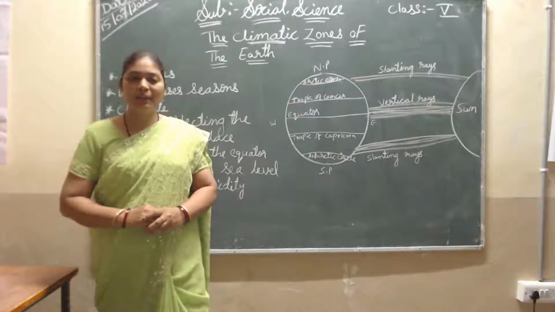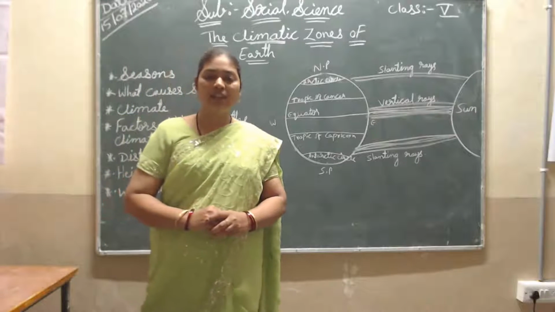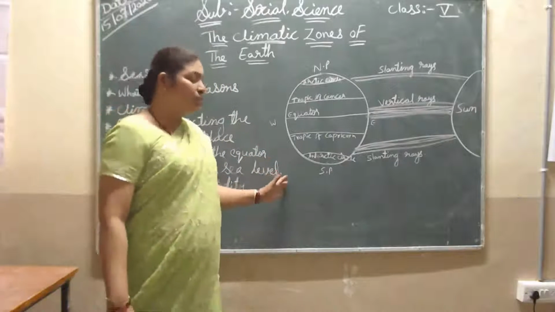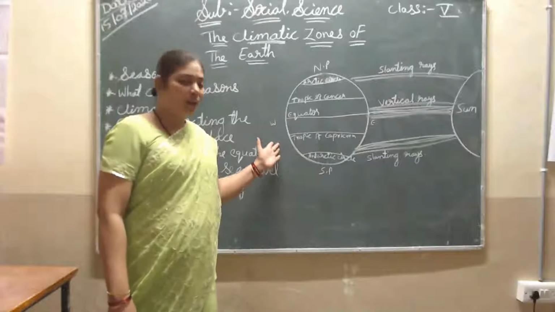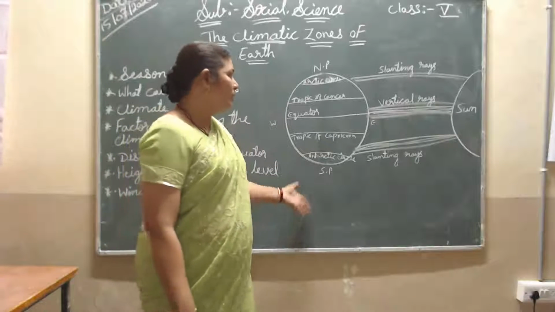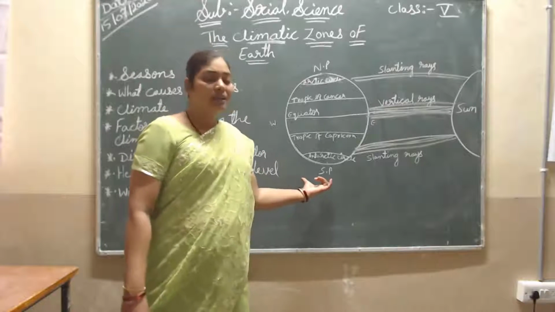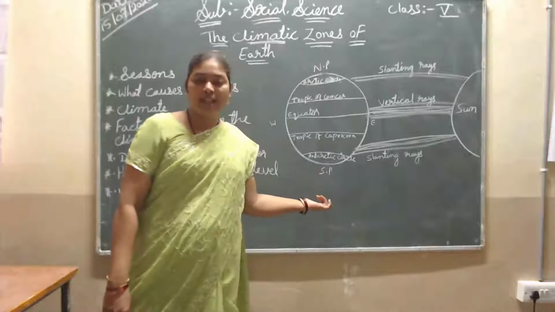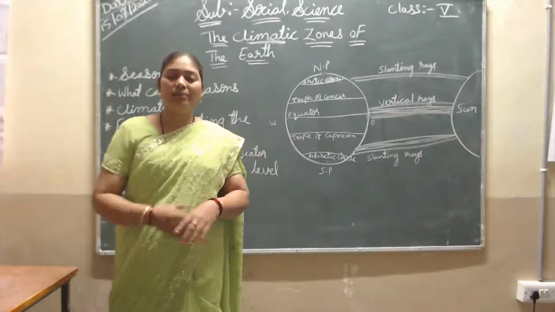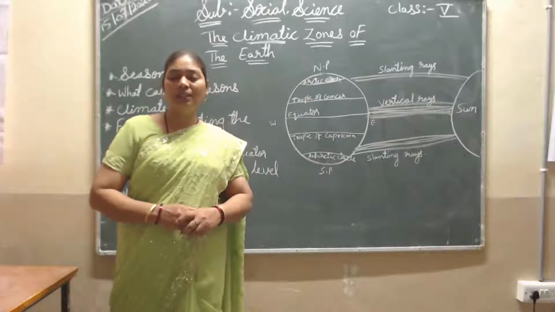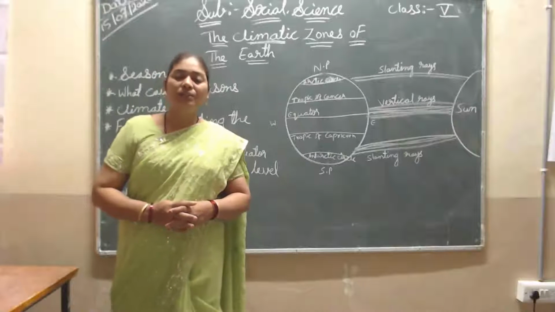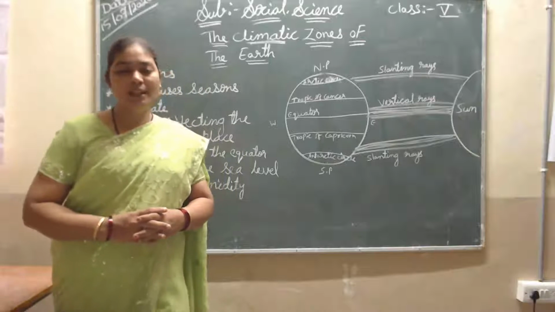This I explained to you in the last class. After that, I explained about longitude and latitude. Latitude lines are horizontal lines, and longitude lines are vertical lines. These lines help us to know where our country or continent is situated. This one I explained in the last class.